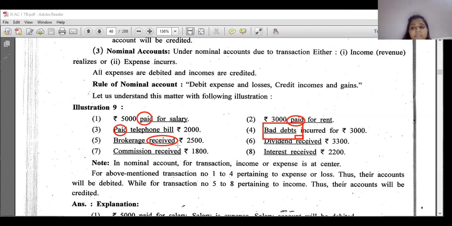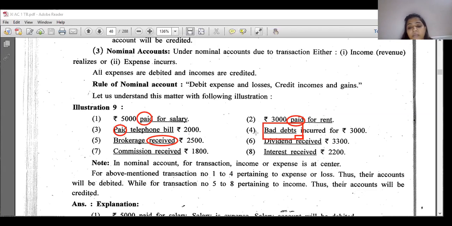So brokerage is received. Is it clear? So debit all expenses and losses, credit all incomes and gains. Brokerage received means it is your income. So we are going to credit. Brokerage is, what do we say, income. So brokerage account is credited.